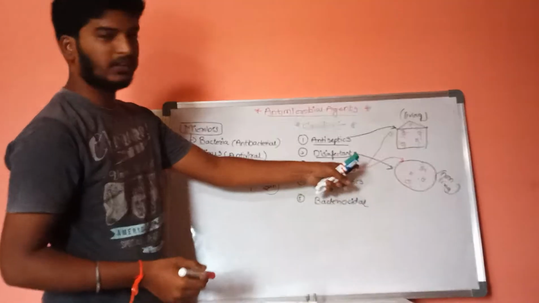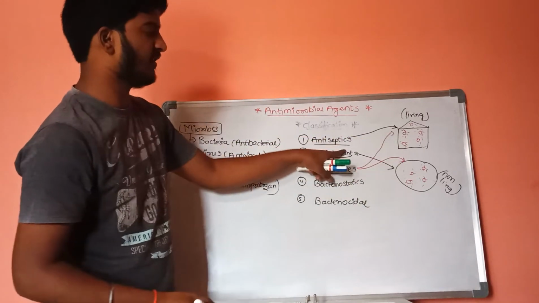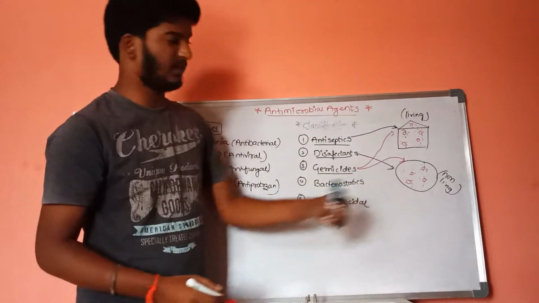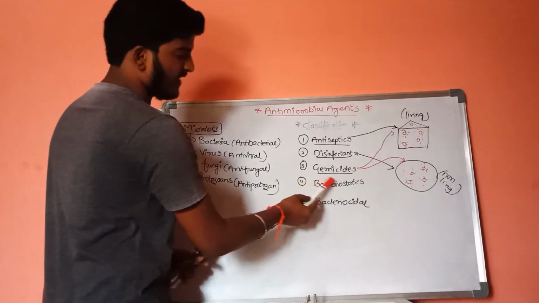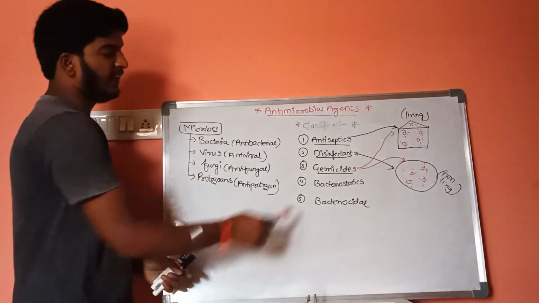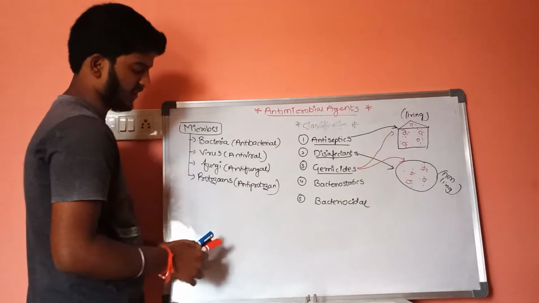It will work on both living organisms and non-living organisms, whereas antiseptics will work on only living organisms, disinfectants will work on only non-living organisms, whereas germicides will act on both living and non-living. This is about germicides. If we discuss the action of these germicides, they will have two functions,